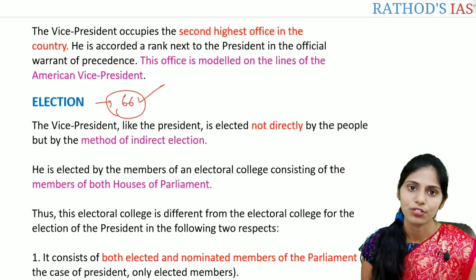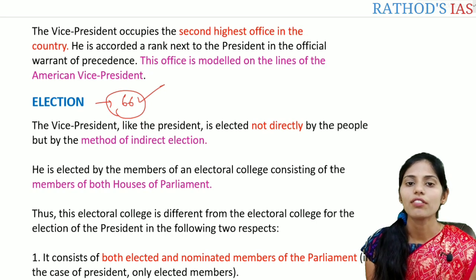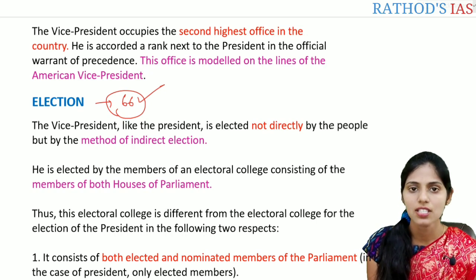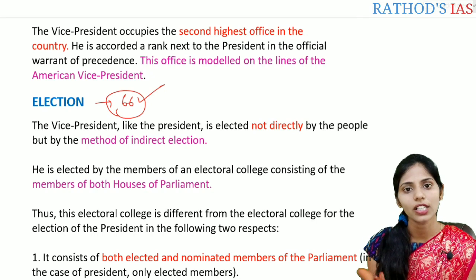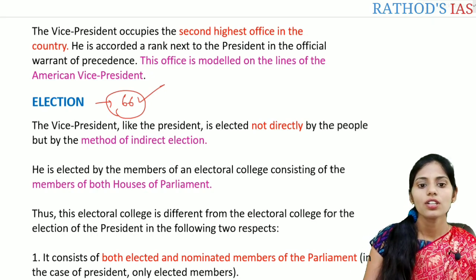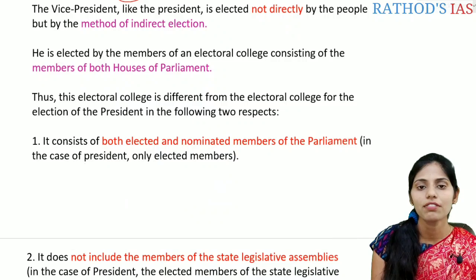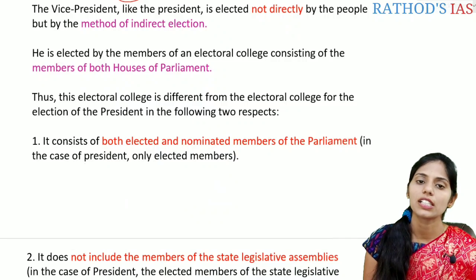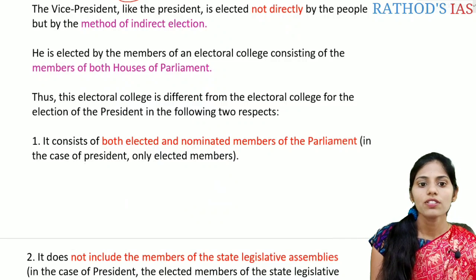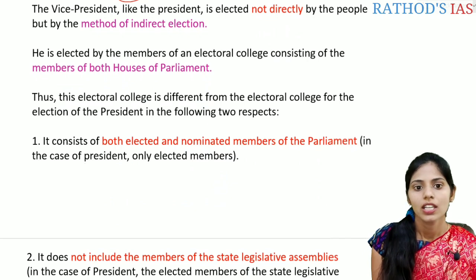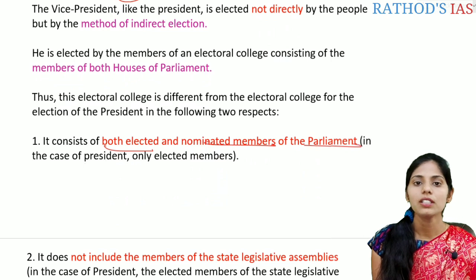Here you have to focus on the Electoral College of the President and how it is different from the Electoral College of the Vice President. The first important difference is that here it consists of both the elected and the nominated members of the Parliament.